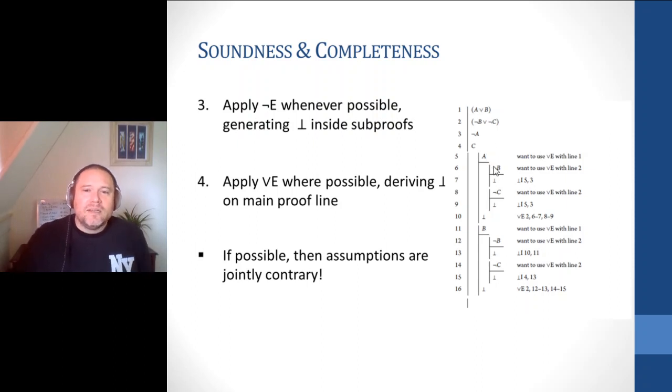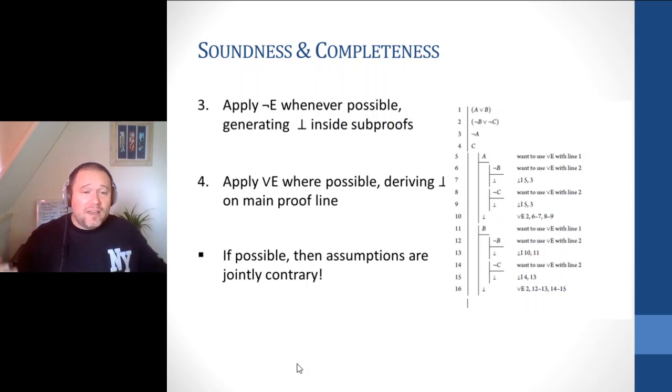So for example, right, we've expanded in the previous slide. We then are in a position where we can derive a contradiction in this subproof and a contradiction in this subproof, and then get a contradiction using disjunction elimination. We can do the same thing over here, and then that means we've got contradictions in both of our disjuncts, so we can then derive the contradiction on our proof line using disjunction elimination.